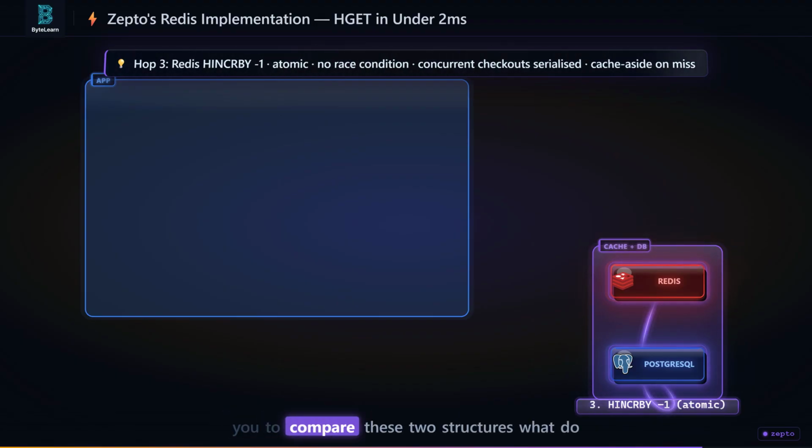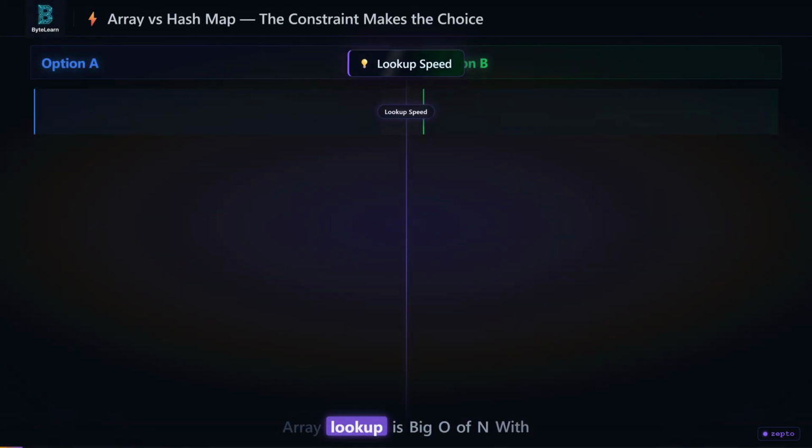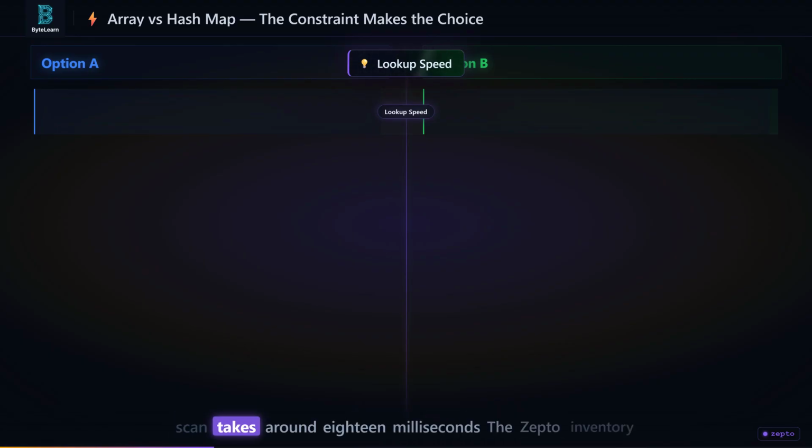So when an interviewer asks you to compare these two structures, what do you actually say to prove you understand this? Let us look at the trade-off table. Array lookup is big O of n with 10,000 items per dark store. A full scan takes around 18 milliseconds. The Zepto inventory SLA is 2 milliseconds. Array is not slower, it is 8 times over budget.